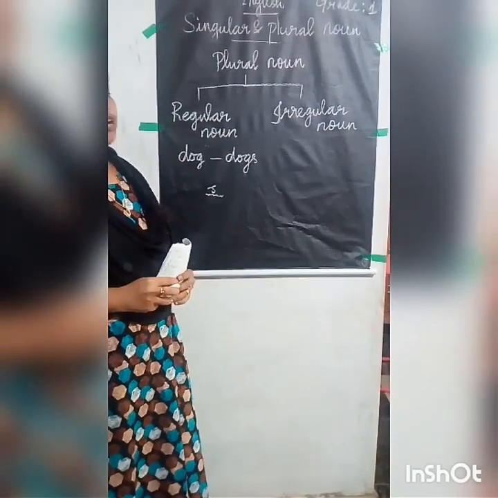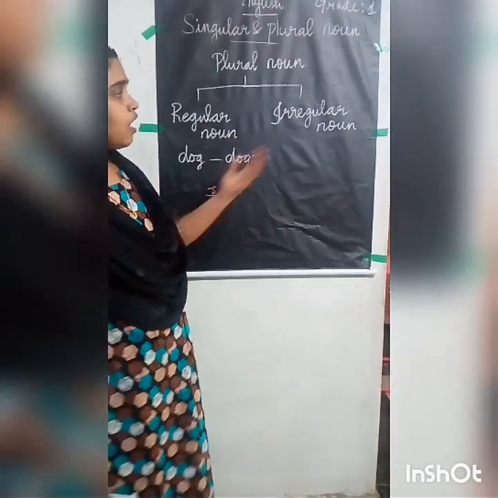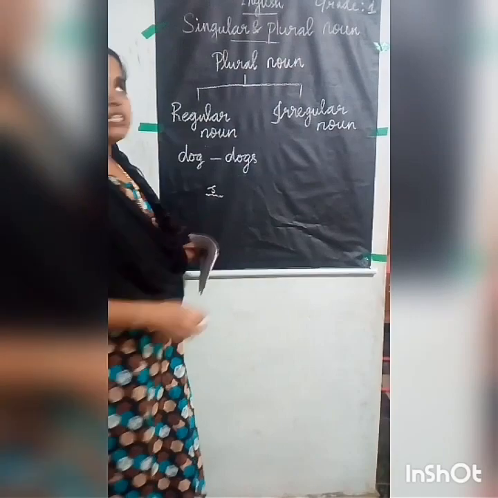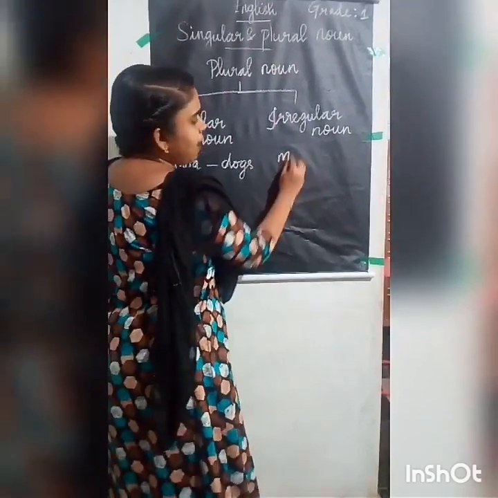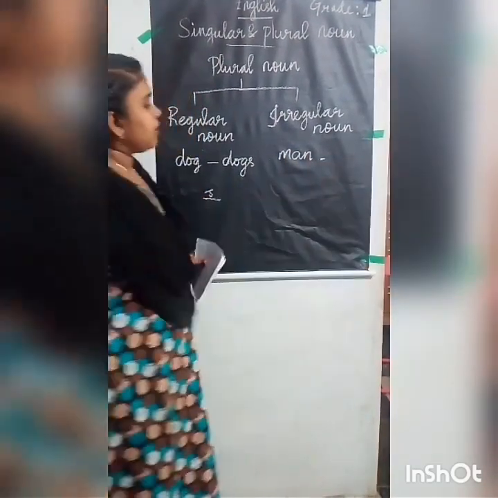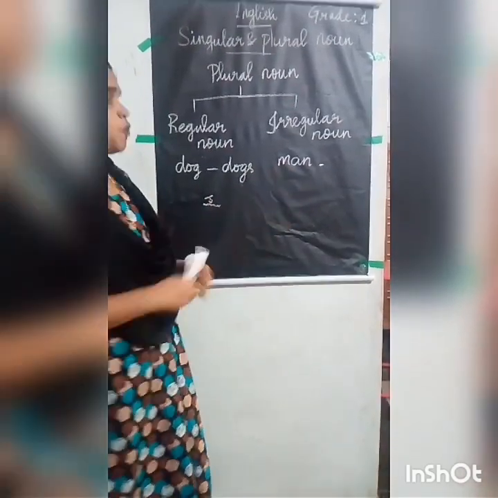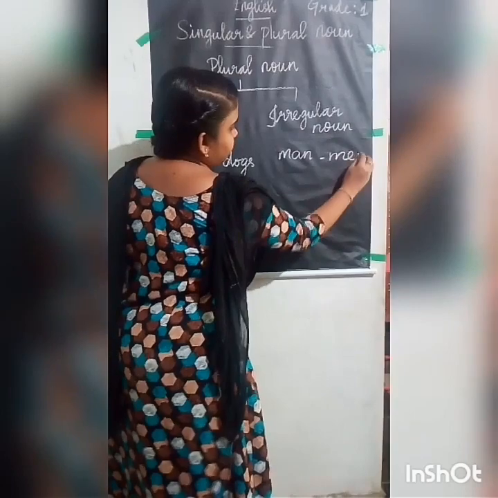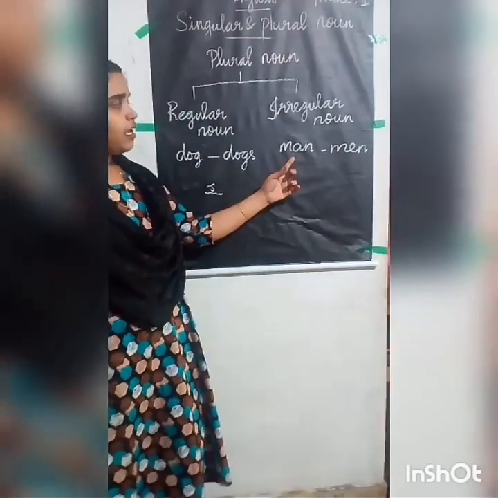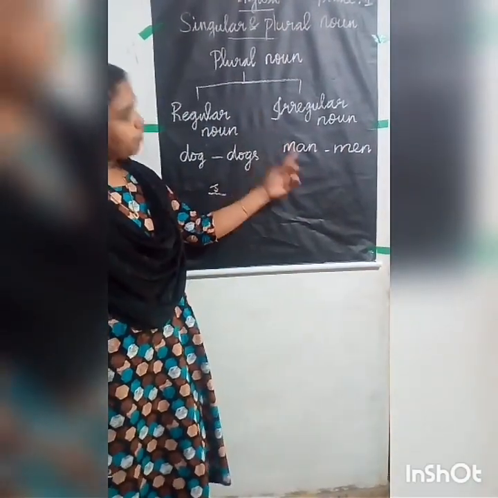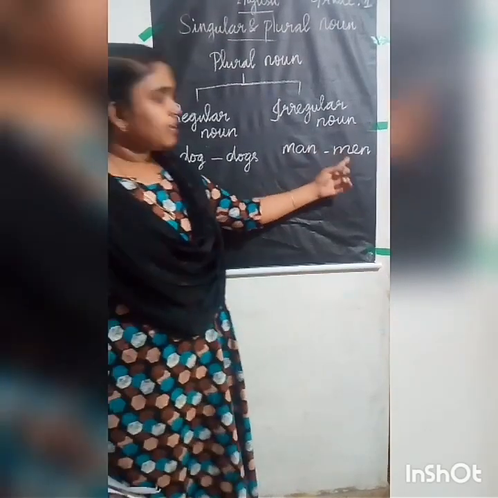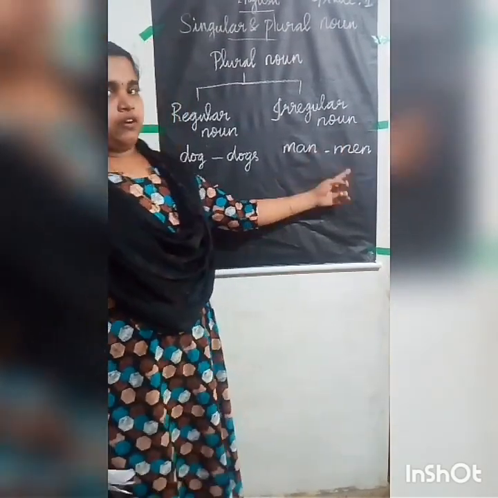Now, what is meant by irregular noun? You everyone will have a doubt. So an irregular noun example is man. You cannot say this as man's. You can only say men. So man is the singular irregular noun here and men is the plural irregular noun.